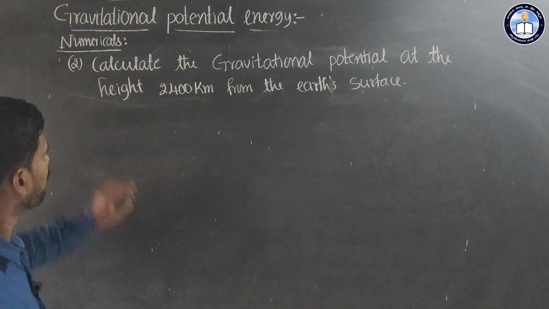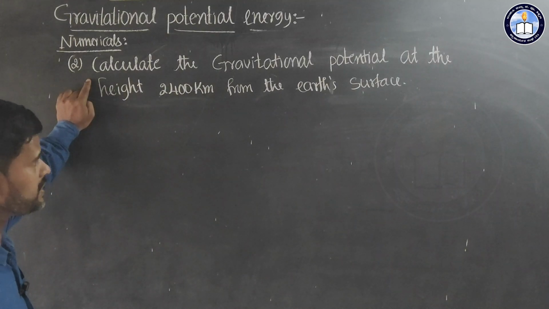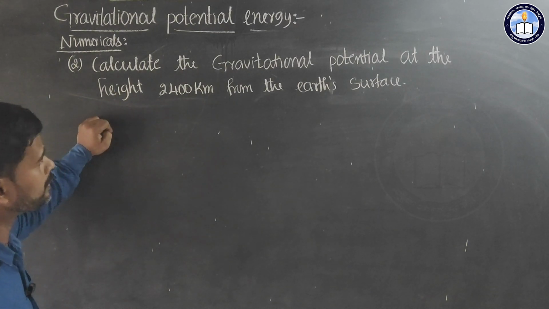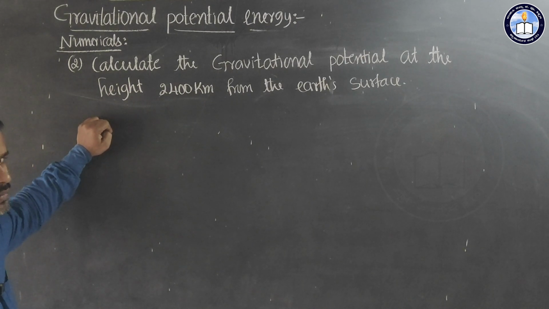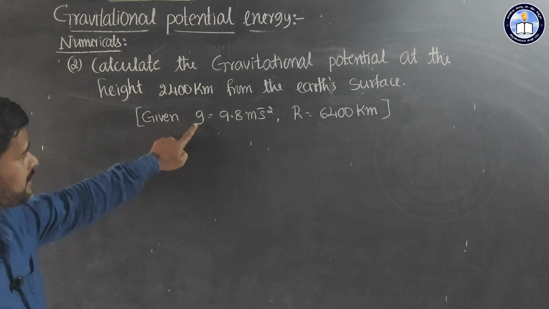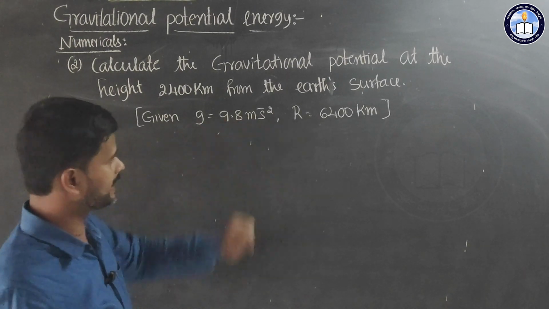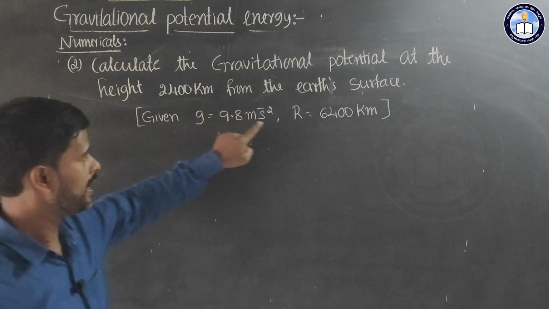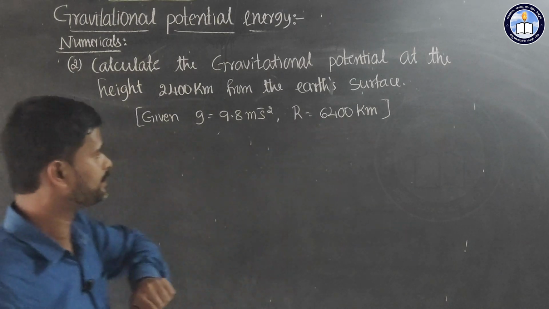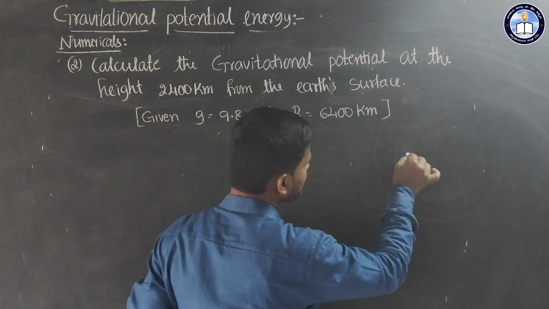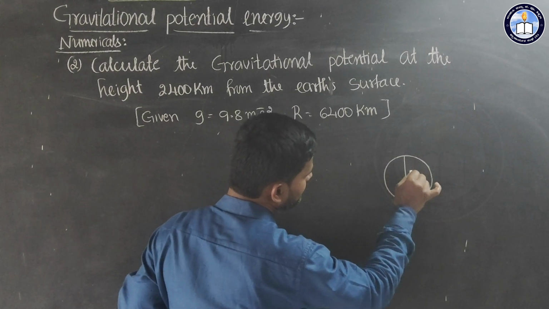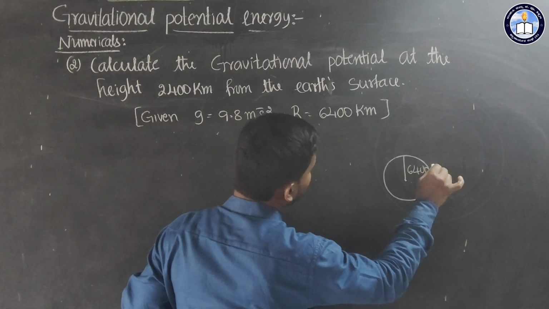Second problem: calculate the gravitational potential at a height of 2400 km from the Earth's surface. Given g is equal to 9.8 m/s², that is the acceleration due to gravity. Capital R is the radius of the Earth, that is 6400 km. So here we assume this is the Earth, and its radius is given, that is 6400 km.